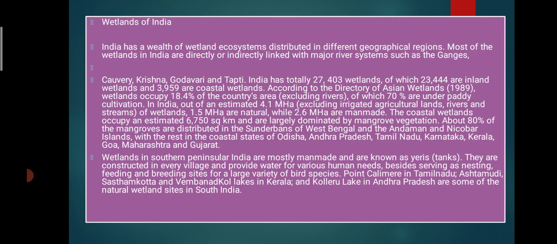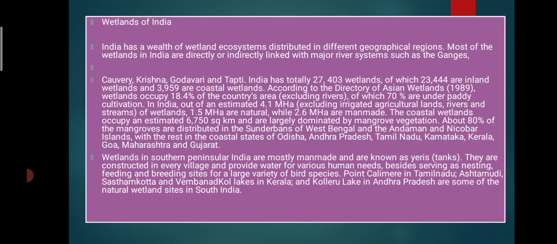The wetlands in southern peninsular India are mostly man-made and known as eris or tanks. They were constructed in every village and provide water for various human needs, besides serving as nesting, feeding, and breeding sites for a large variety of birds.